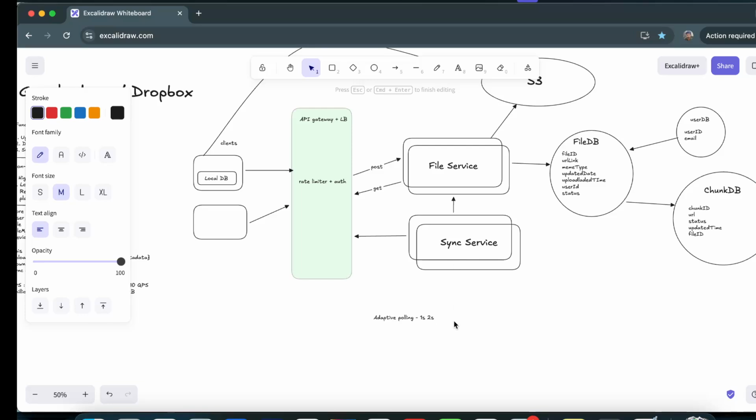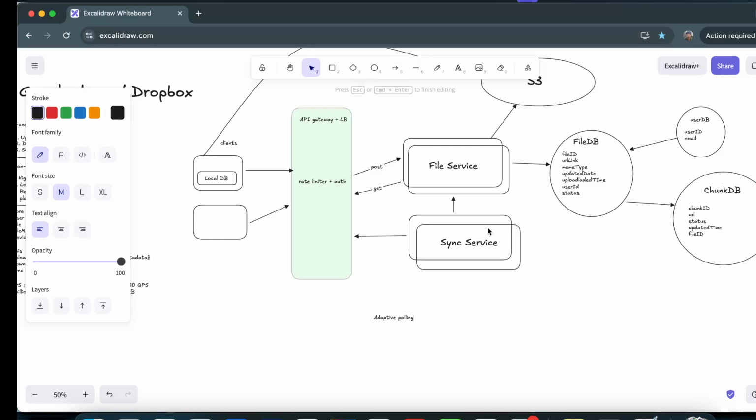So yes, we can use adaptive polling here to ensure that if there are any changes through this sync service, we can update it across all devices. That is a relatively better way to ensure the syncing is happening across all devices.